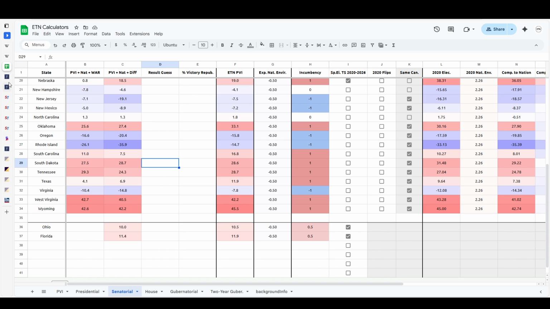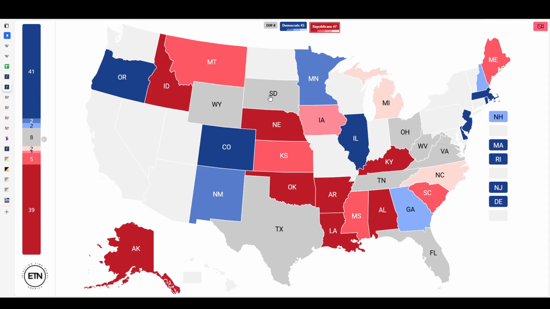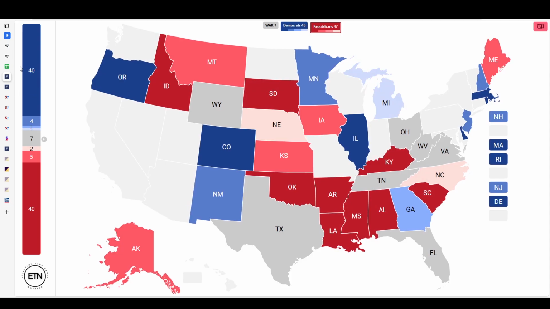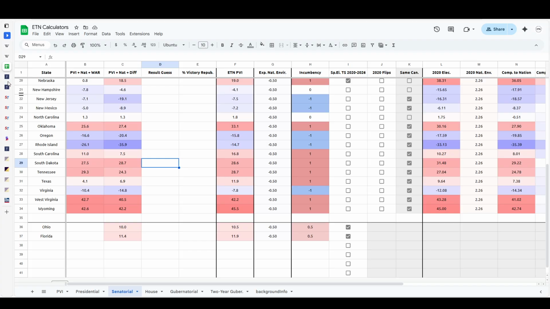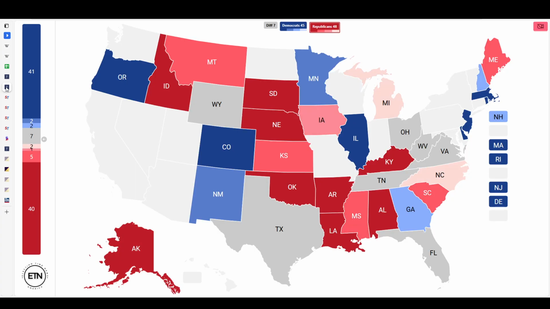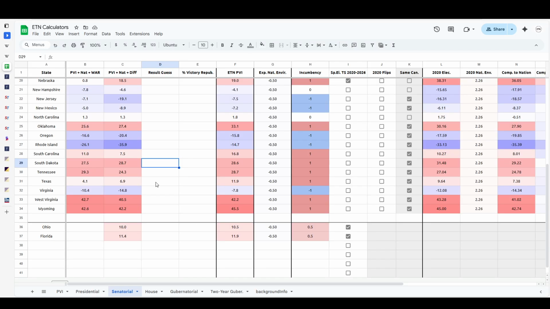Next, we're looking at South Dakota, 27 and 28. Neither of those are expected to be that poor or that blue by any means. Rounds is probably going to win, not by 31 like he did, but still 27 and 28 points. Those, by those calculations, are still going to be very safe seats for the Republicans.